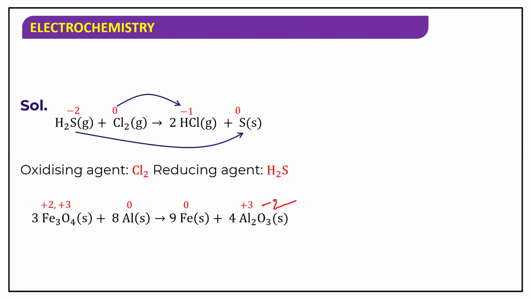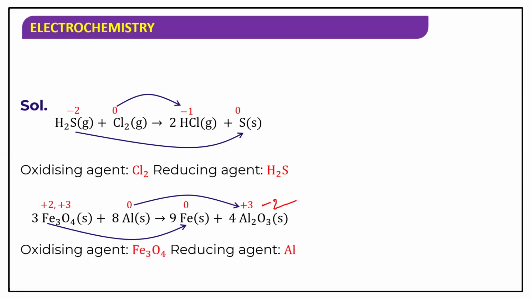Okay. So now aluminium is going from 0 to +3. So it is being oxidized, and iron is going from +3 or +2 to 0, means it has got reduced. Now who is the oxidizing agent? Oxidizing agent is Fe3O4 and reducing agent is aluminium. Okay. So this is the answer.